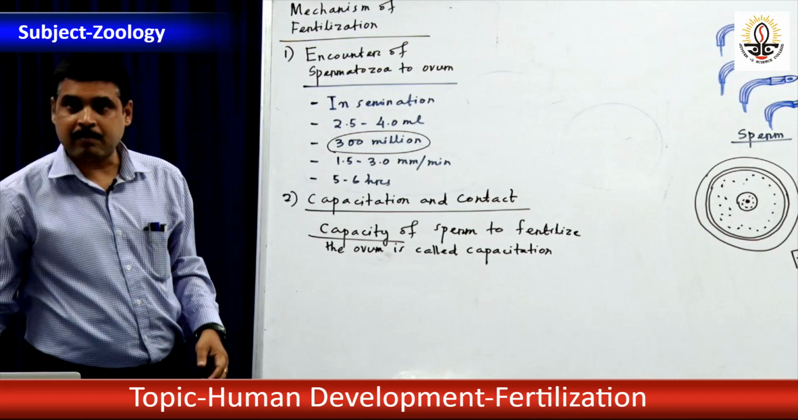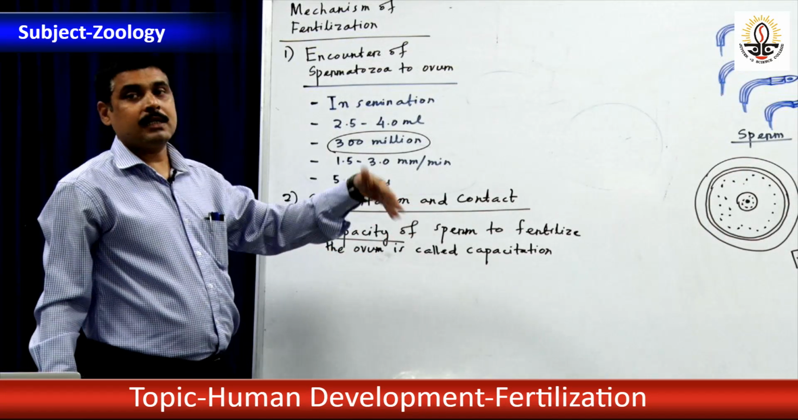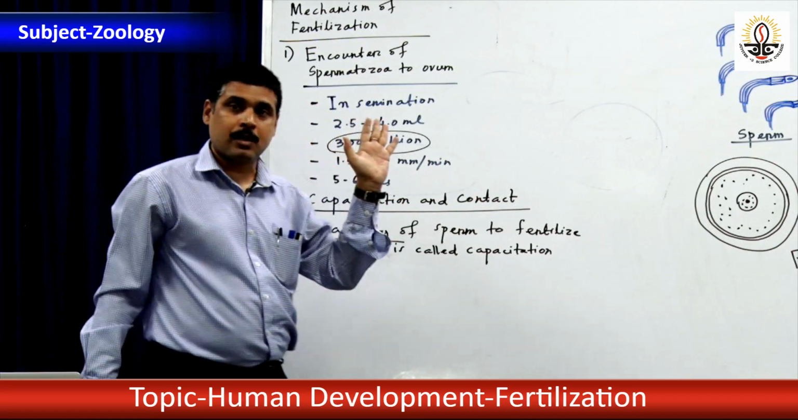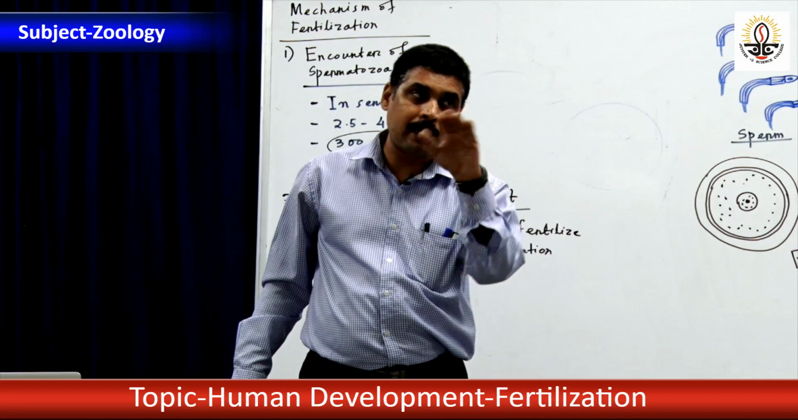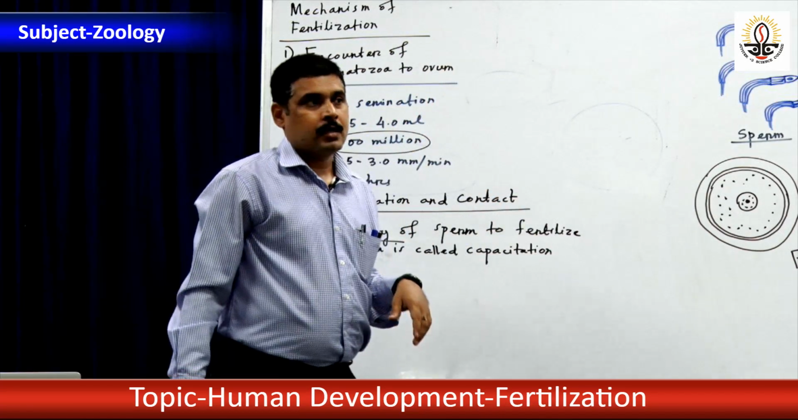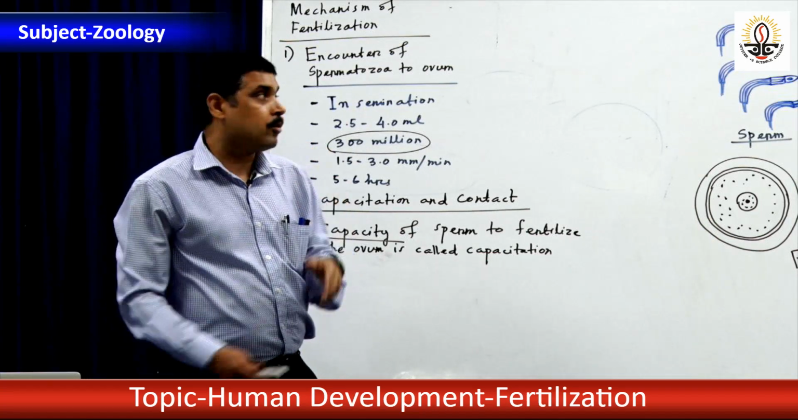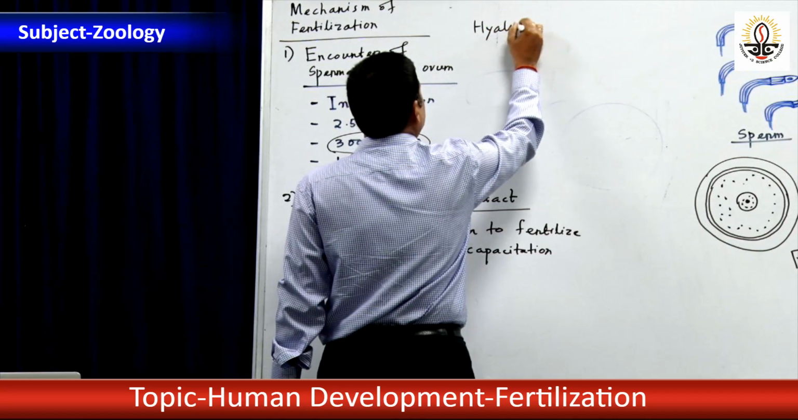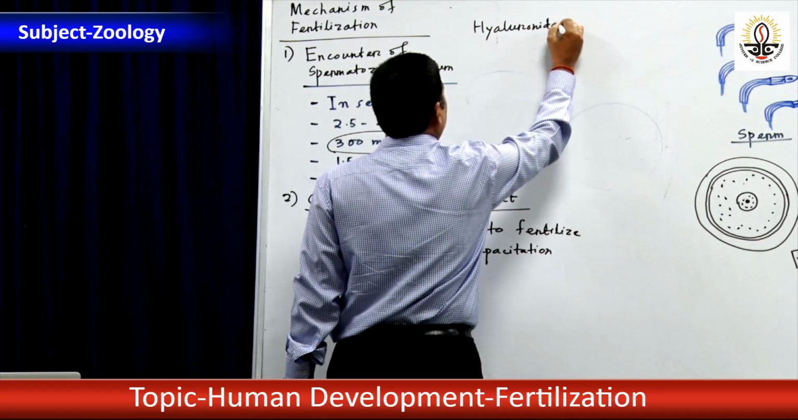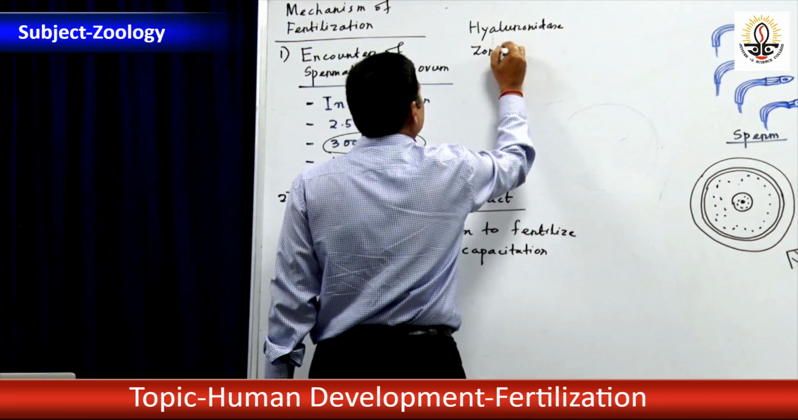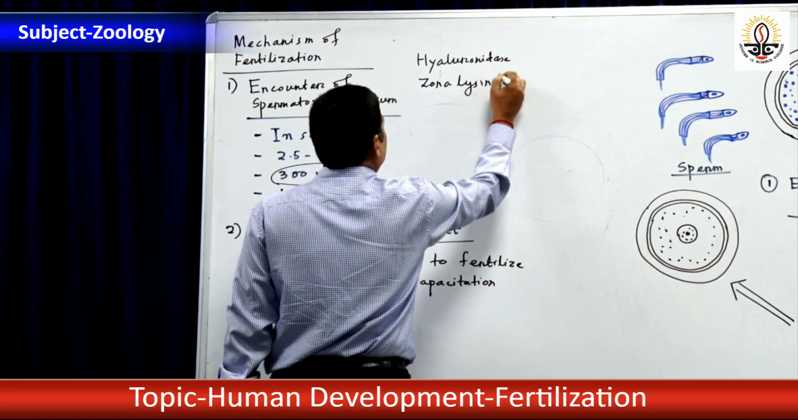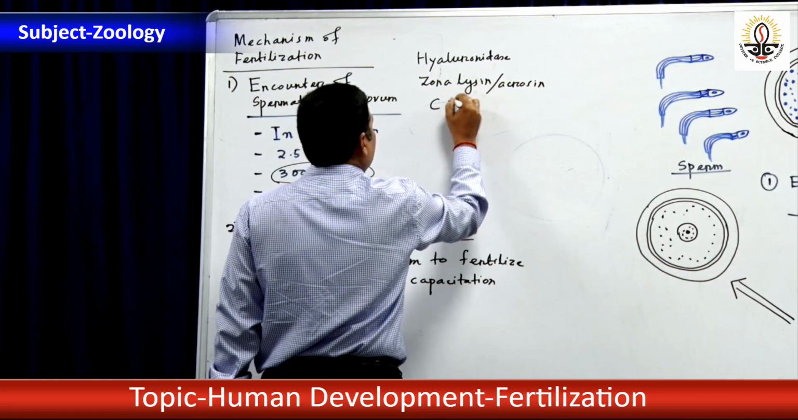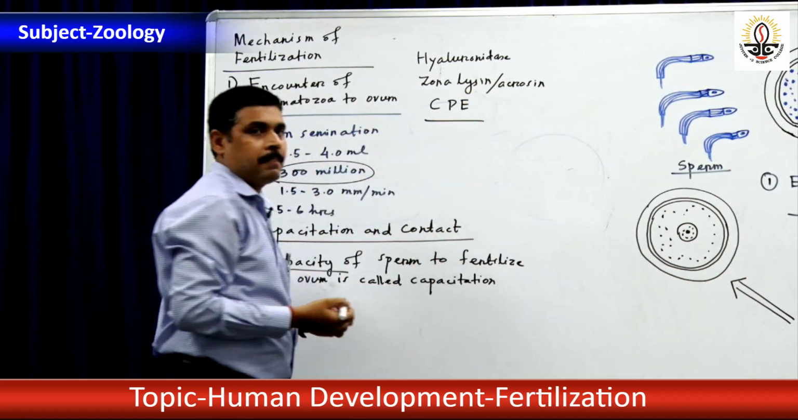How will it develop the capacity? Through the coating substance of the acrosome. In previous class we have studied sperm has a conical head-like structure containing acrosome. And that acrosome of the sperm contains what type of enzyme? One is hyaluronidase. Second one is zona lysin, or you can say acrosin. Third one is corona penetrating enzyme, CPE.